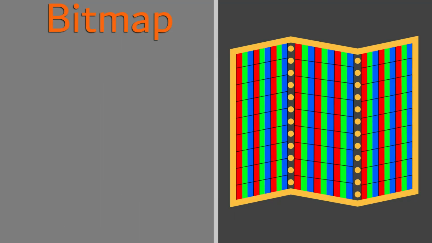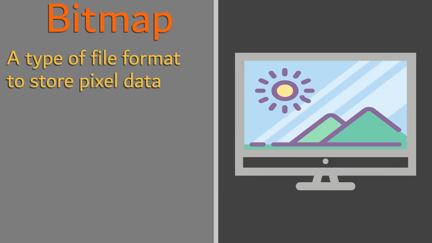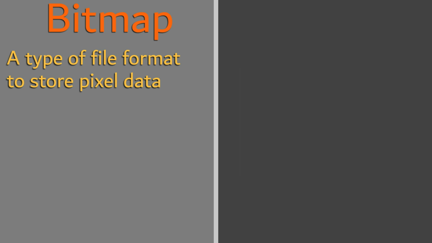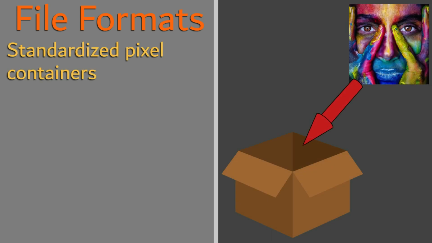As we discussed in the previous section, a bitmap is a type of file format used for storing pixel data to later be able to represent digital images. But what is a file format exactly? File formats are a standardized means of organizing and storing digital images.